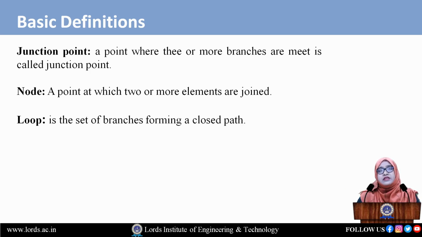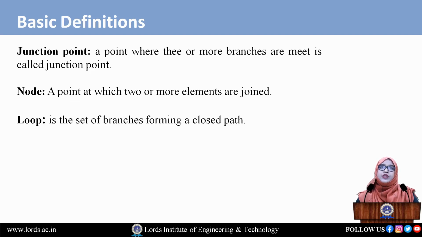Now next we have the junction point. Again, using the network elements we form the branches, the closed paths and the circuits. A junction point is a point where three or more branches meet. A branch consists of network elements, so three or more branches should meet at a single point. That point is called the junction point.